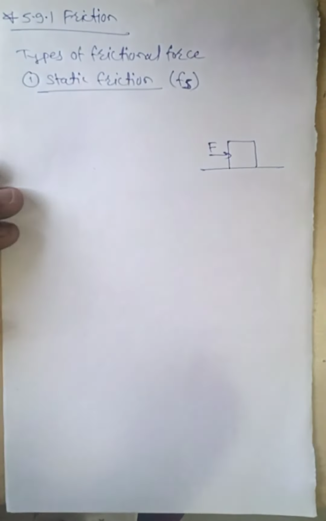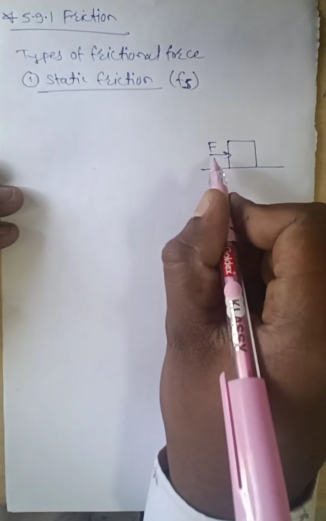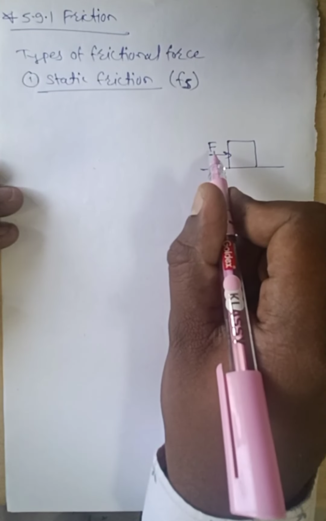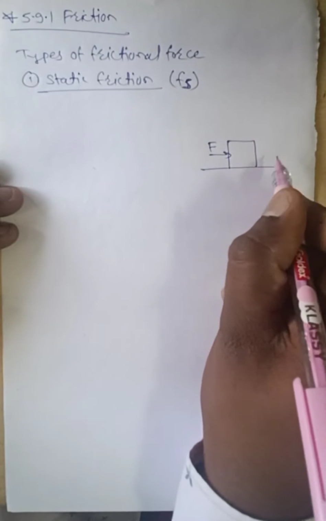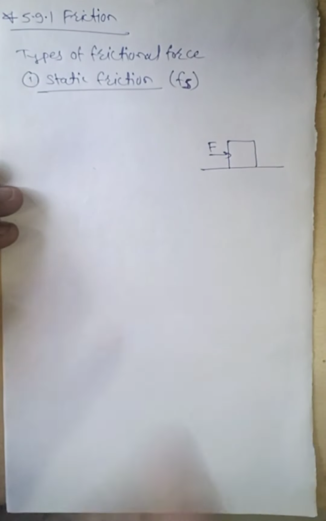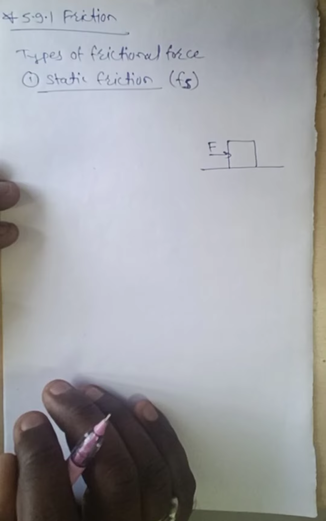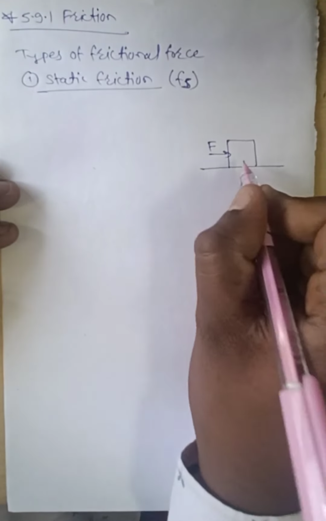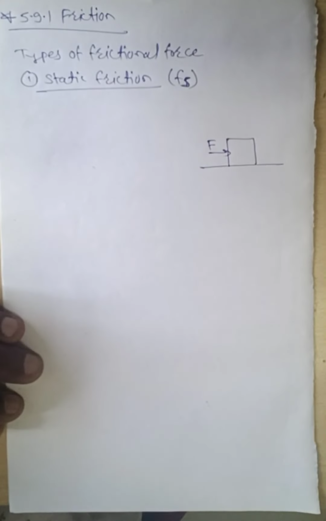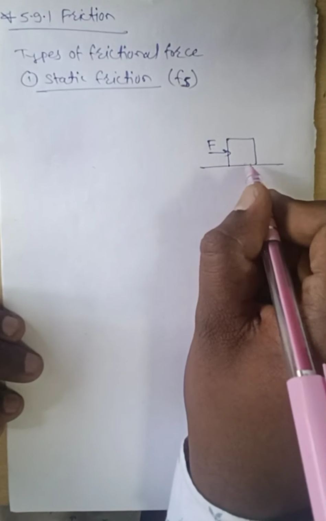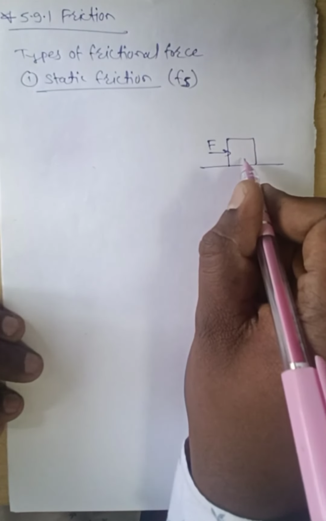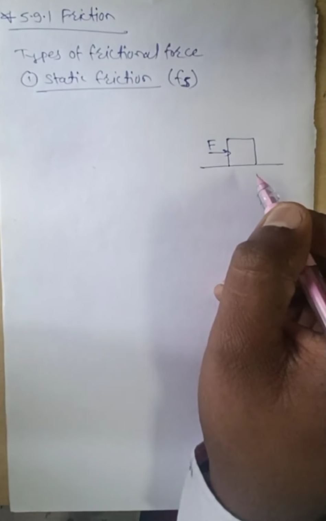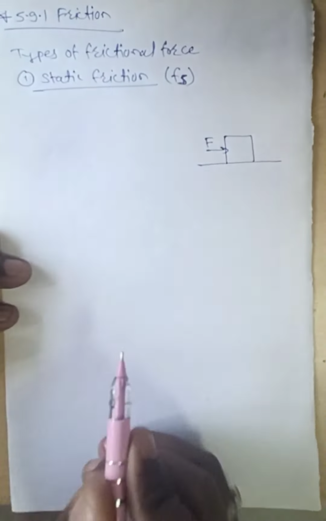If no friction force is present, then due to the applied force, the body will move in the same direction as the applied force. But if you apply a small amount of force, the body will not move. What is the reason behind that? Because some opposing force is generated in between the body and the surface, and that opposing force is known as static friction.